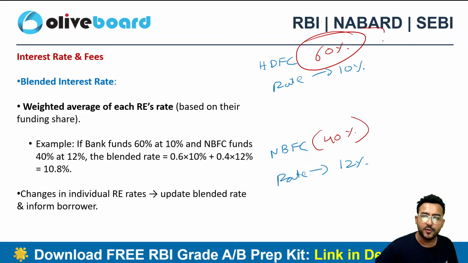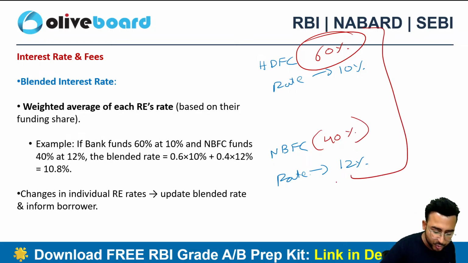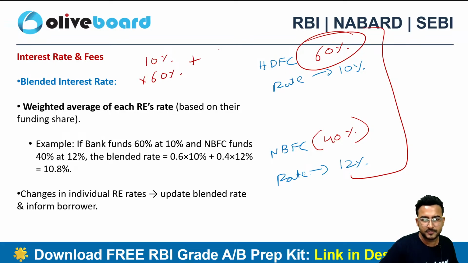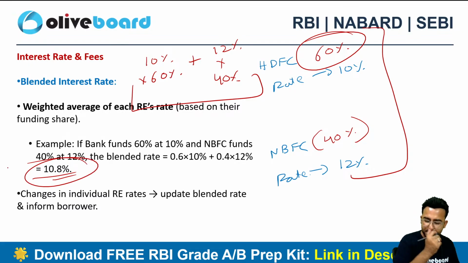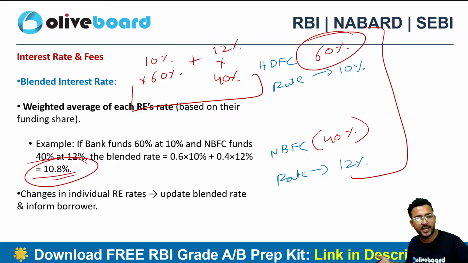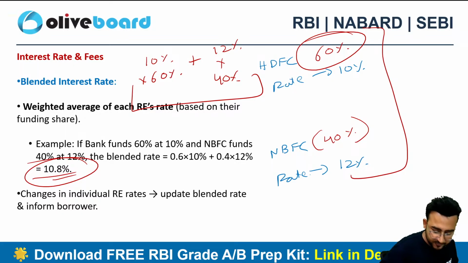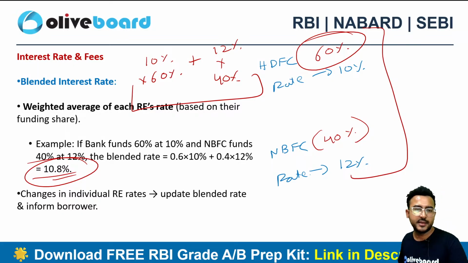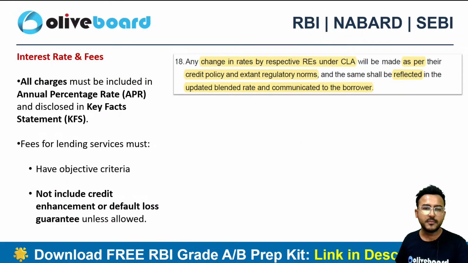So can I say that we can compute a blended rate here? We can blend it. You just have to give the weights, right? So 10% of 60% plus 20% interest rate of the NBFC, 40%. This will be your blended interest rate and it will be 10.8%, right? So both the entities together for this particular arrangement will be charging 10.8%, which is nothing but a weighted average, right? So what we do as a weighted average in quant is the same thing that happens here, the blended rate, right?